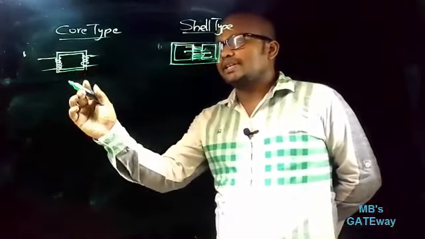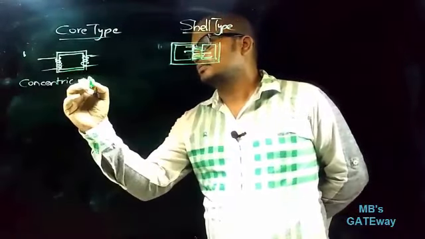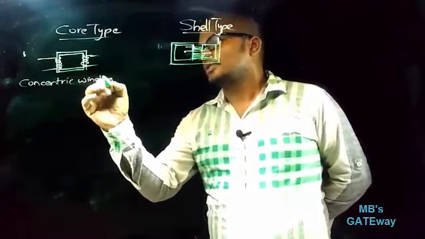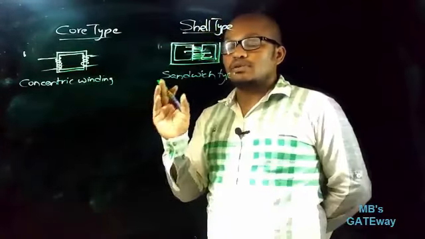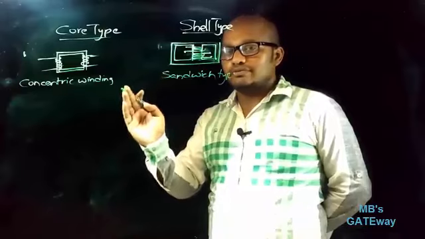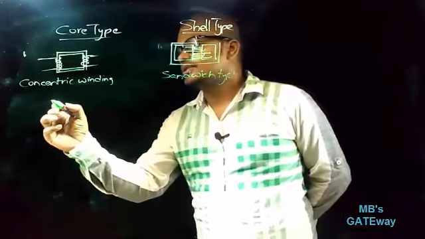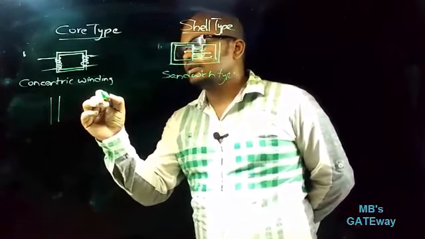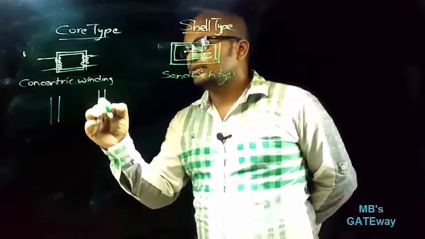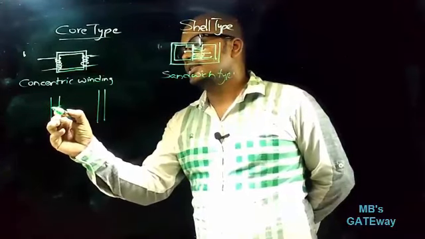The type of winding employed in core type of transformer is concentric winding, whereas in shell type the type of winding employed is sandwich type. Concentric winding means here both HV winding and LV winding have the same center. That is, suppose this is the limb of the transformer and this is the other limb of the transformer core. First there will be an insulating cylinder